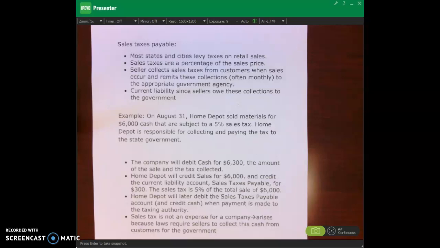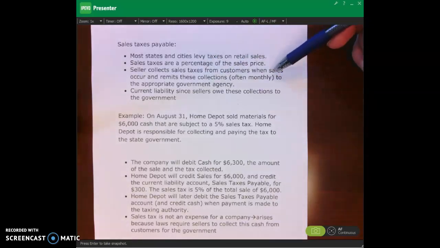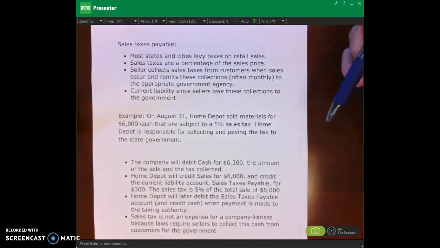Well, that sales tax that you pay, Home Depot holds onto it and then remits it to the appropriate government agency at some later date. So basically, the company is serving as a tax collector. That's the company's role with regard to sales taxes, okay? So that's what we're saying over here. The seller is going to collect sales taxes from the customers when the sales occur, and then remit those collections to the appropriate government agency, okay? Sellers are basically serving just to collect the taxes. They're just a tax collector. That's all they are, okay?